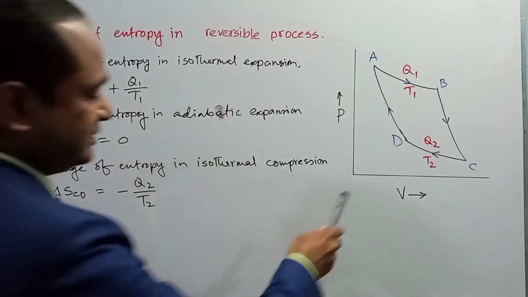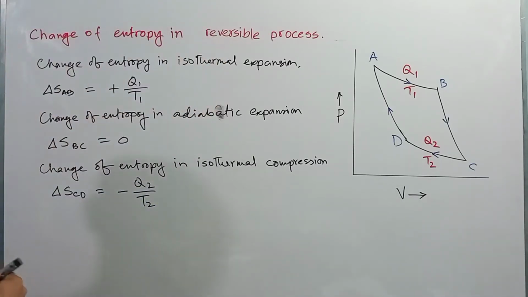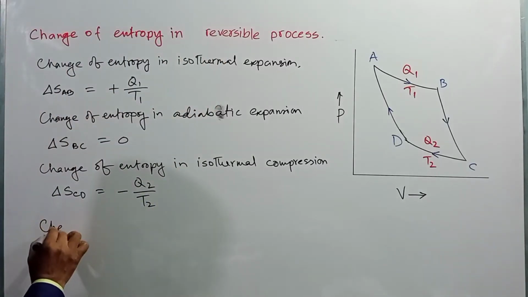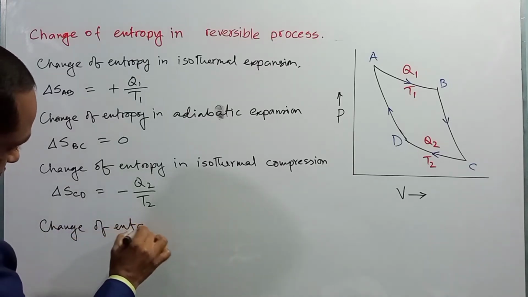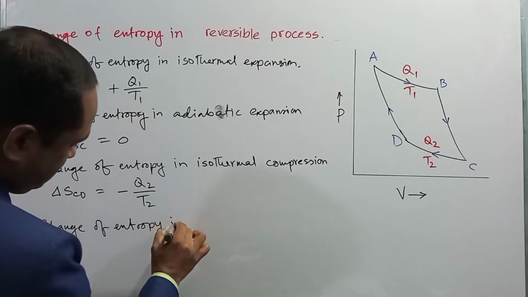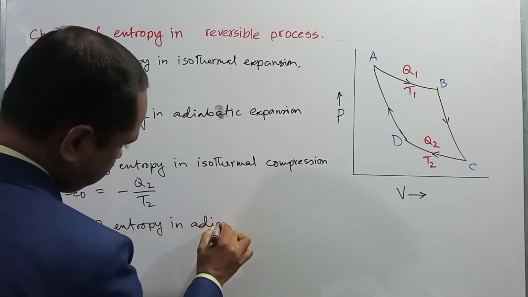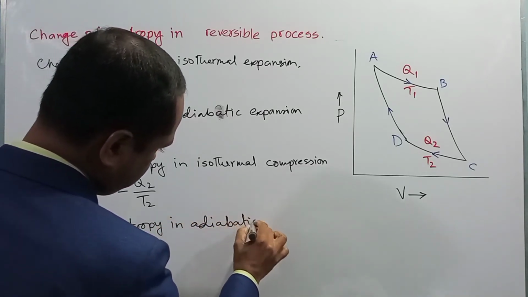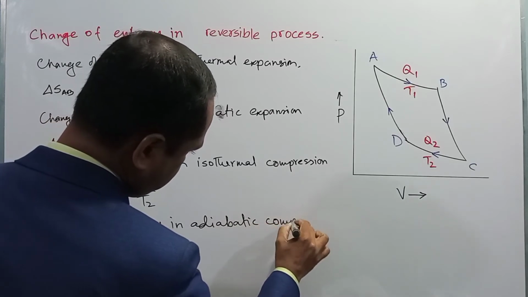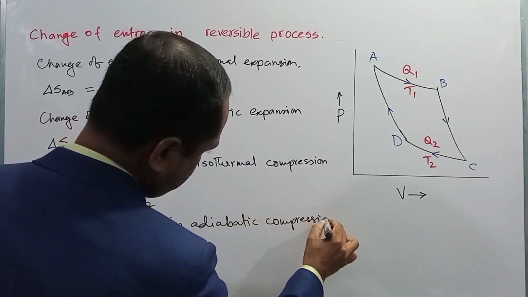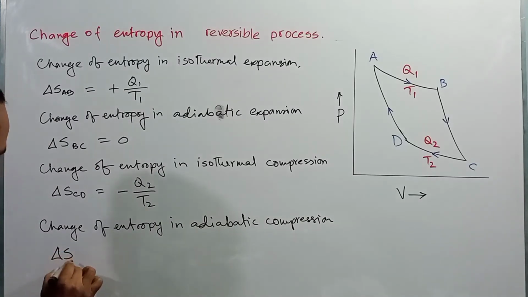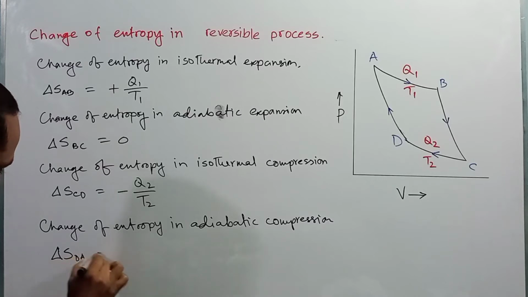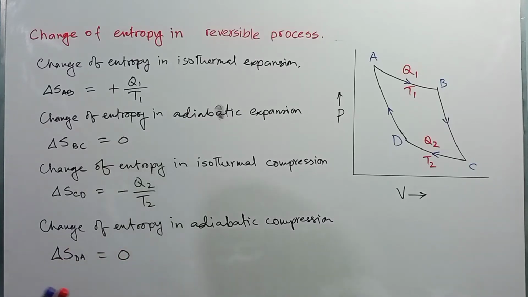And finally, the change of entropy in adiabatic compression, del S DA, will also be 0.